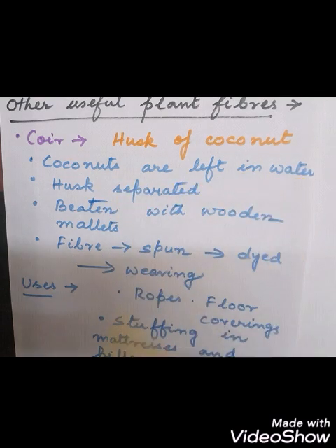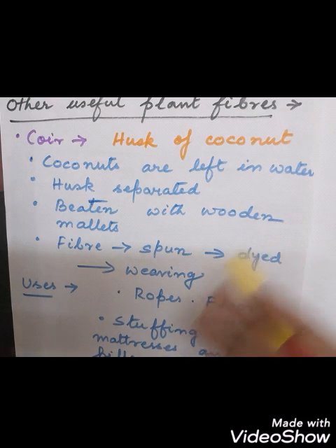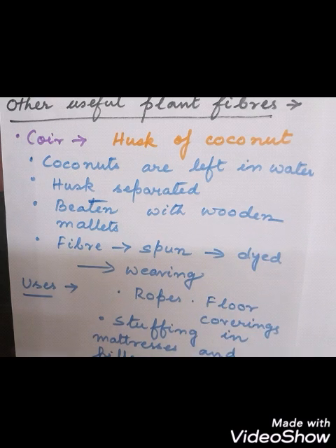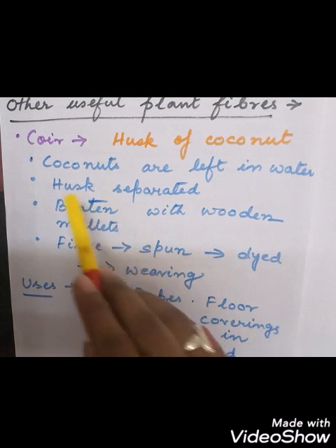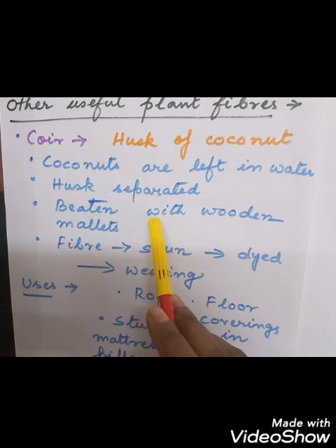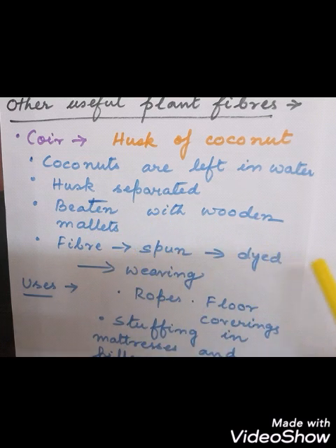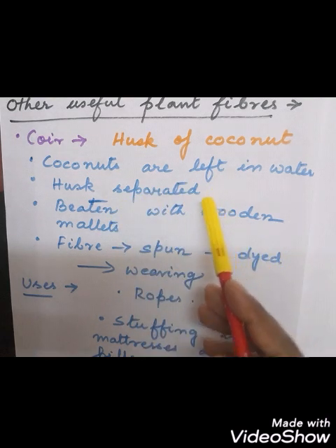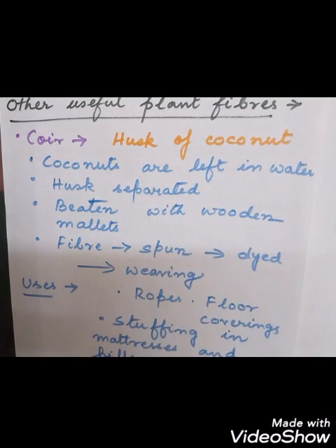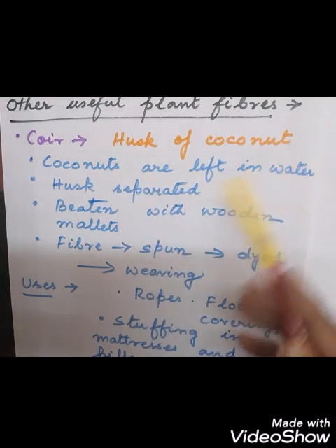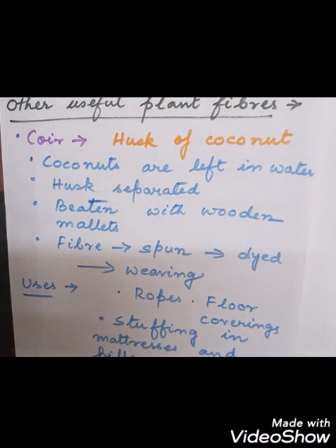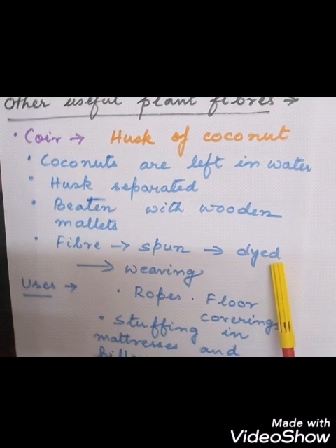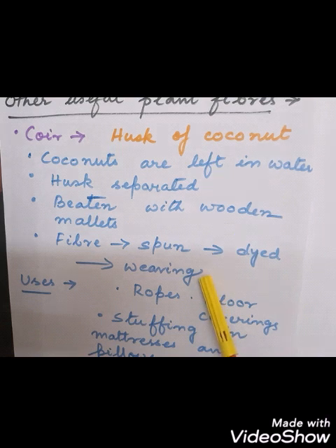Coconuts are taken and they are left in water for a few months. Then the husk is separated from the nut, and then it is beaten with wooden mallets. Huge wooden planks are taken to beat the husk, and then the husk is separated. But before that, the coconut was left in water for months. Then the fiber is taken out, which is spun, and then it is colored or dyed, and used for weaving.